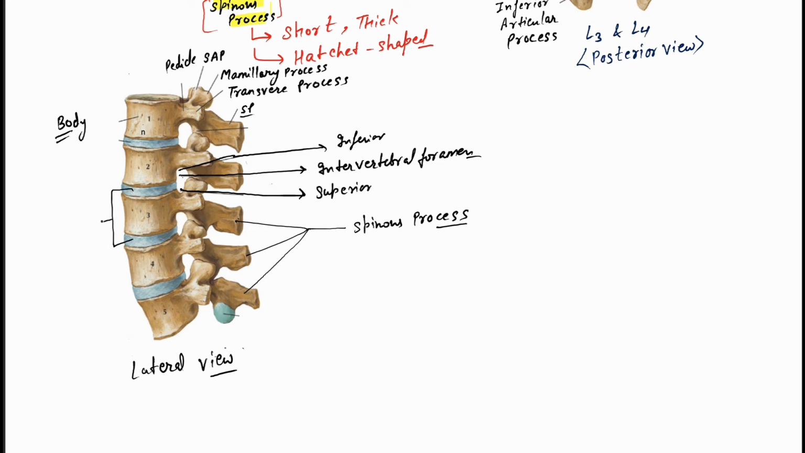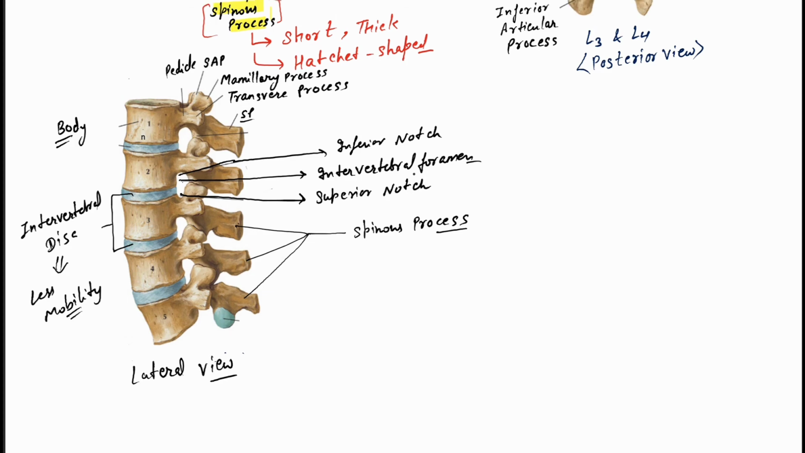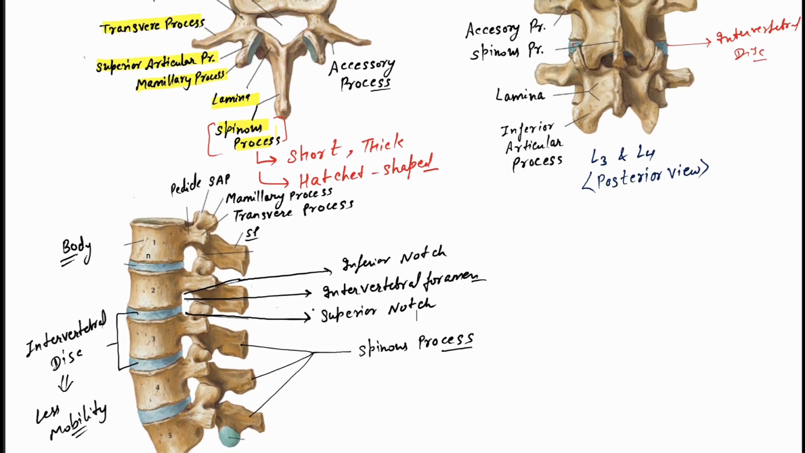The blue part, what will you say? Intervertebral disc. Do they have more mobility or less mobility? They have less mobility. Which mobility for joint we will discuss in another video. For now, just remember they have less mobility relative to other vertebra. Then here is the inferior notch and that is the superior vertebral notch. So this is how it looks in the lateral view of the lumbar vertebra.